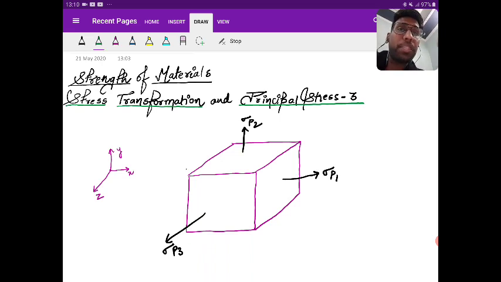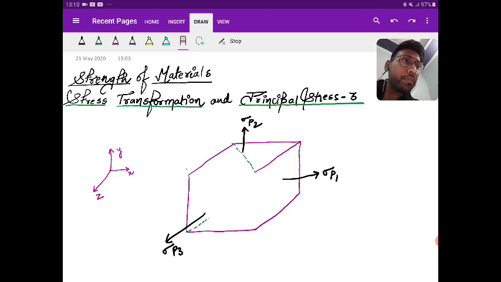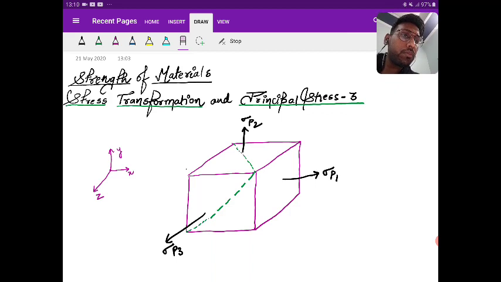Then I've told you that the maximum shear plane is equally inclined. Visualize it like this, suppose I'm drawing like this. You have seen the principal plane; now see the shear plane.